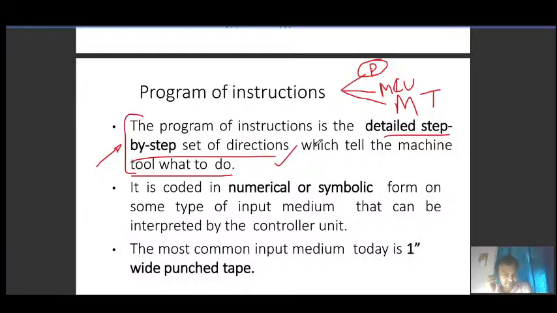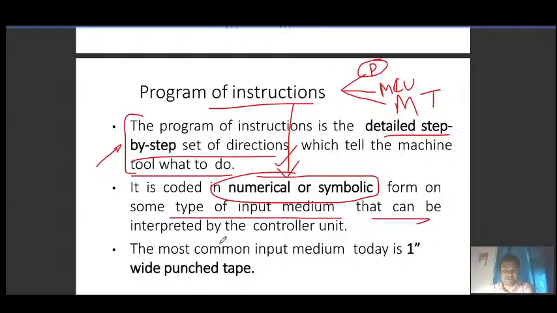Or if it is designed to do a welding operation, it will do that. And the program of instruction is given in numerical, symbolic or letter form, as some type of input medium that can be interpreted by the control unit.